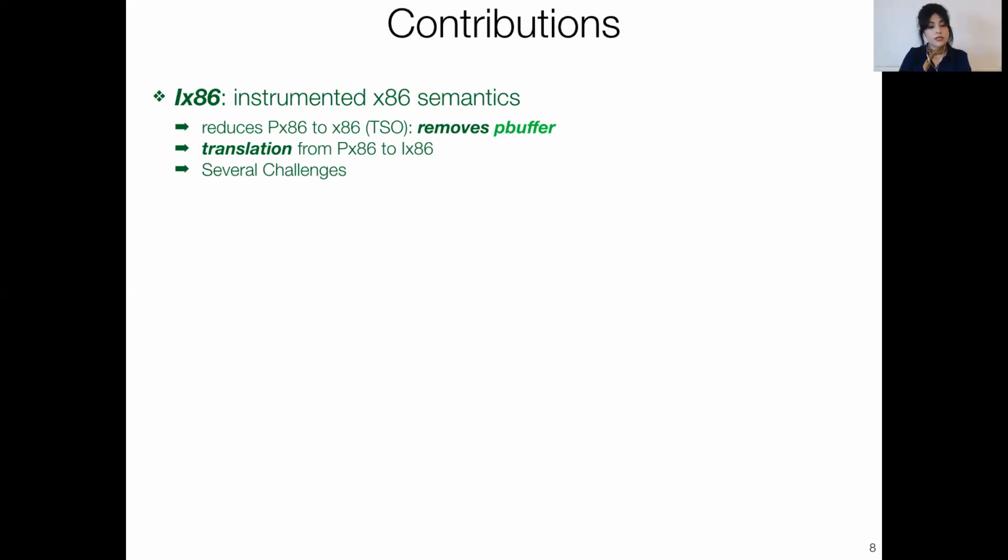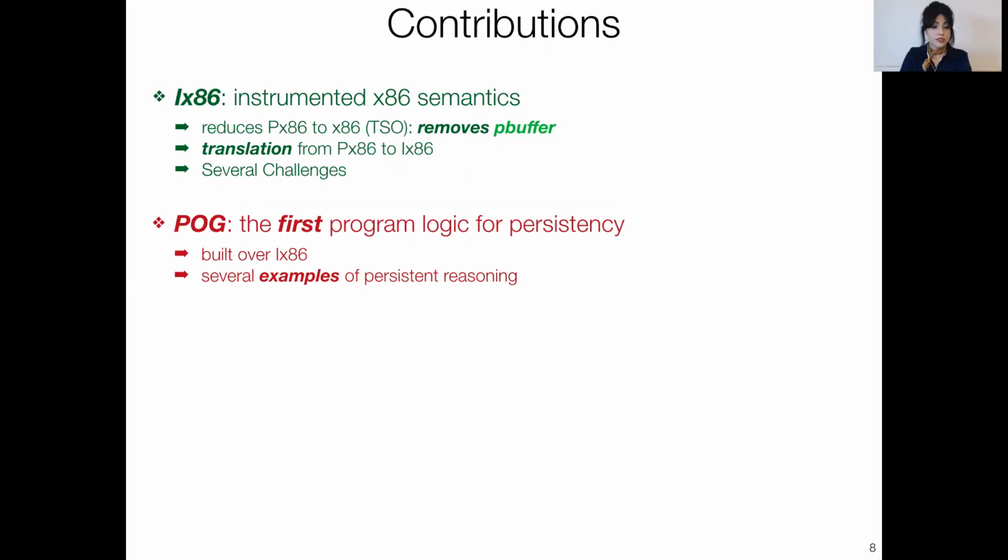More specifically, our contributions are as follows. First and foremost, we developed an instrumented x86 semantics, which reduces px86, encodes px86 to x86 by removing the p-buffer component. And then we provided the translation mechanism that takes a px86 program and gives us a program on top of ix86. And as I will discuss shortly, this involved several challenges. We then built our program logic, persistent Owicki-Gries reasoning, or POG for short, on top of ix86 and verified several representative examples in the paper. For the rest of this talk, I will focus on our instrumented x86 semantics, or ix86.